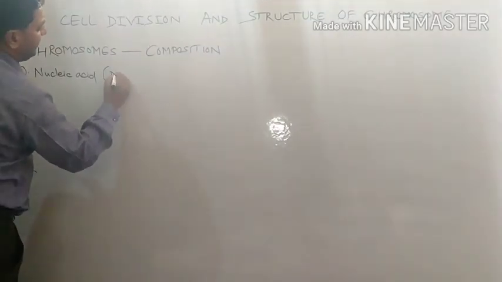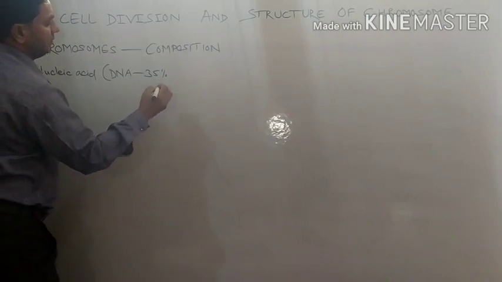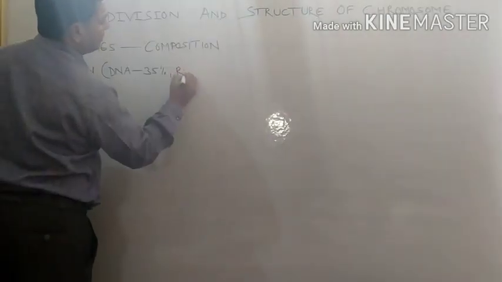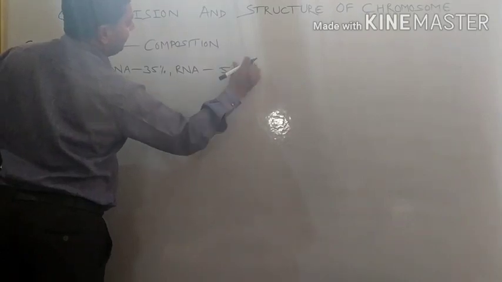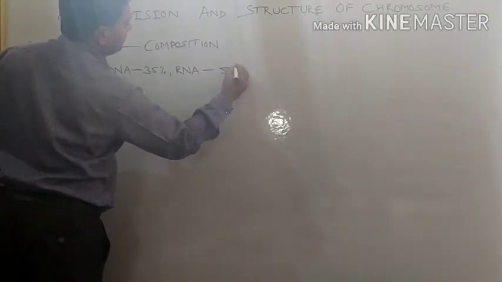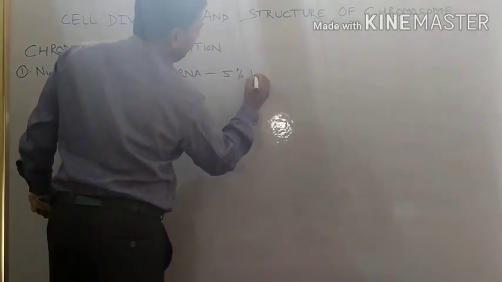Two types of acid are there: DNA, 35%, and second, RNA, 5%, by volume.